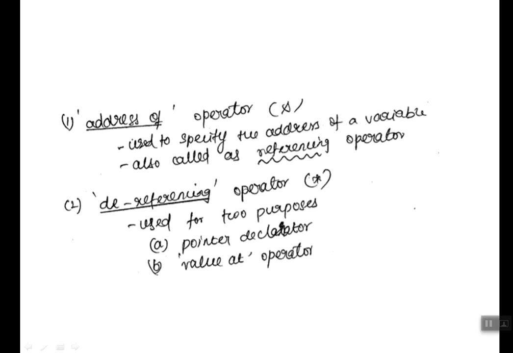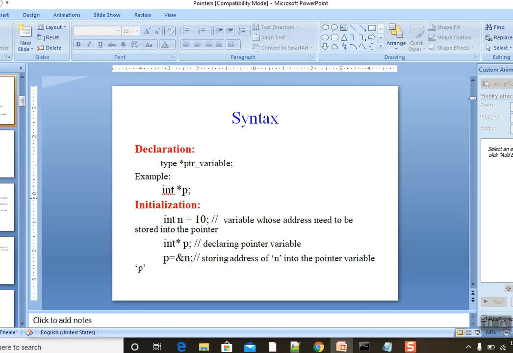That is, the first role is to declare a variable as a pointer. The second role is, from the address, if I want to access a value, I can use star. That is because a pointer stores the address, right? How do we access the value from an address? Again, for that also I can use star. I'll tell you with an example.